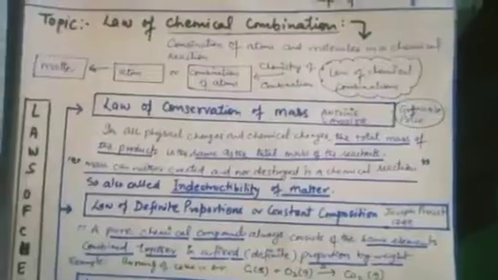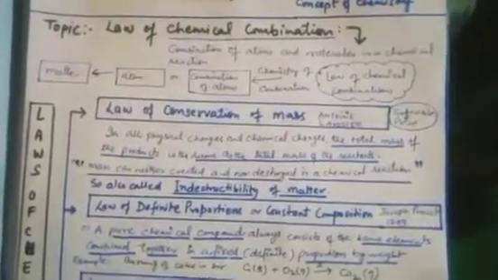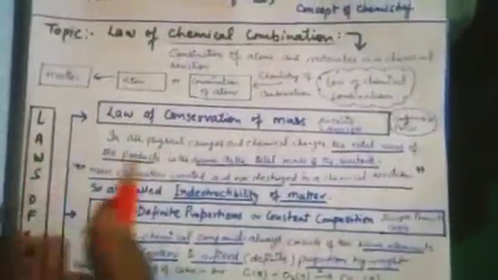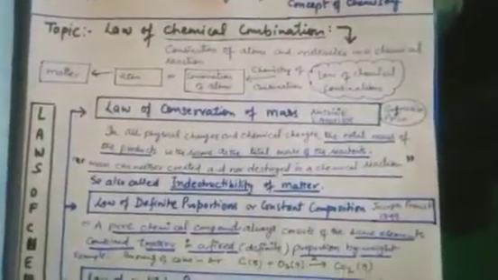So first let's discuss the law of conservation of mass. It is given by Antoine Lavoisier. Already in 10th class you have done balancing of chemical equations. The balancing of chemical equations is under this law of conservation of mass, in which the number of atoms of elements on the reactant side is equal to the number on the product side.